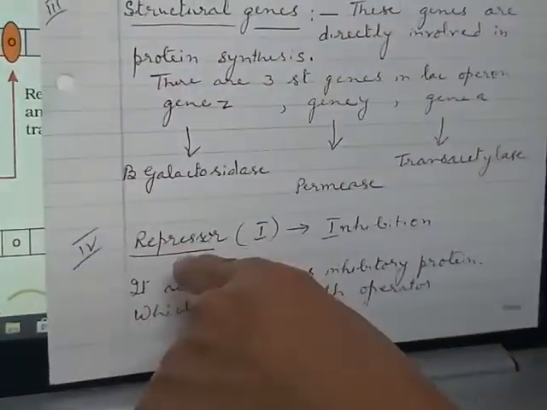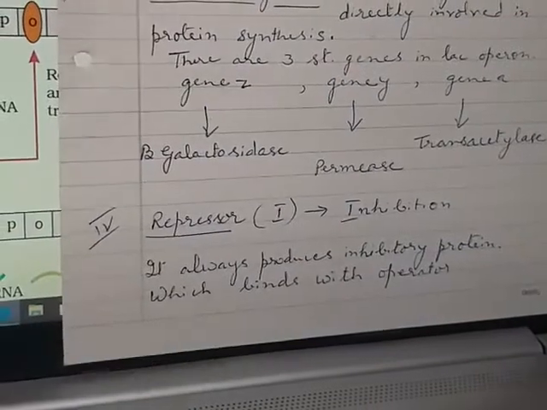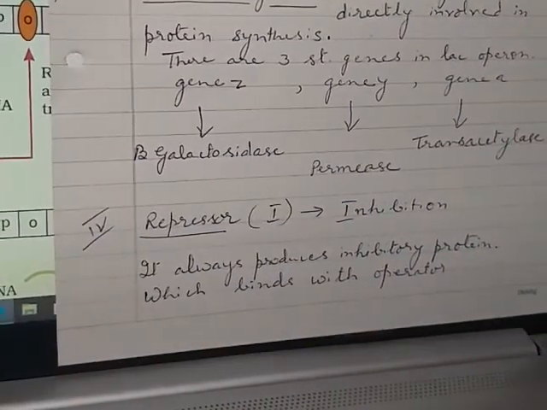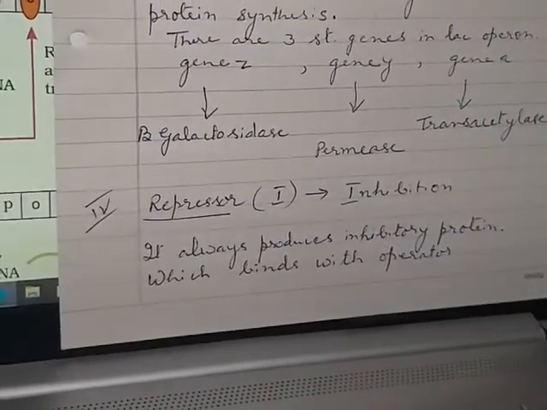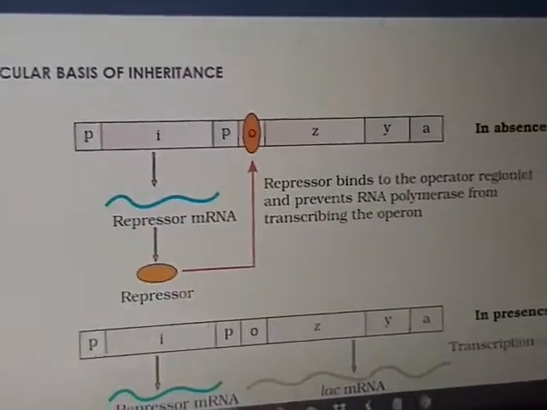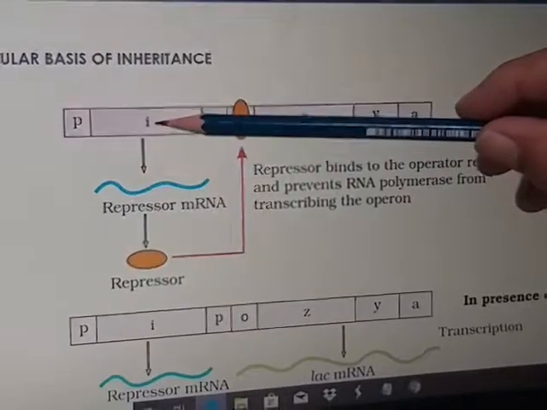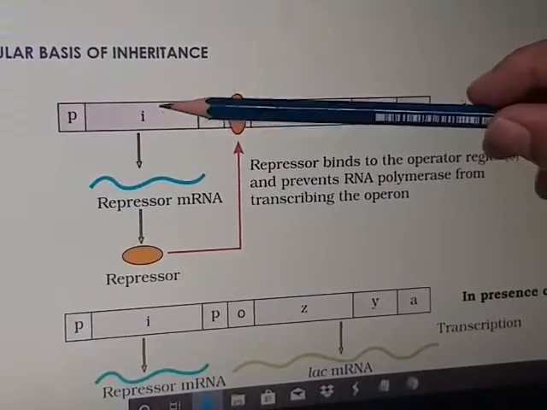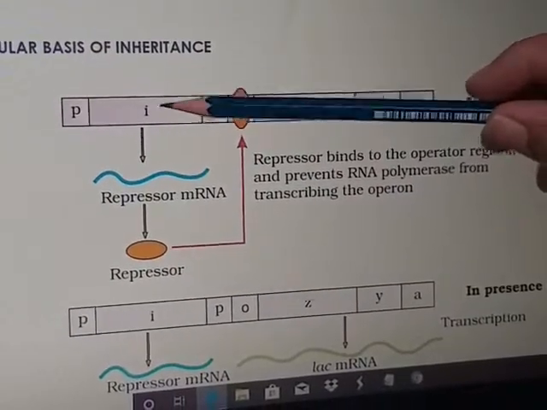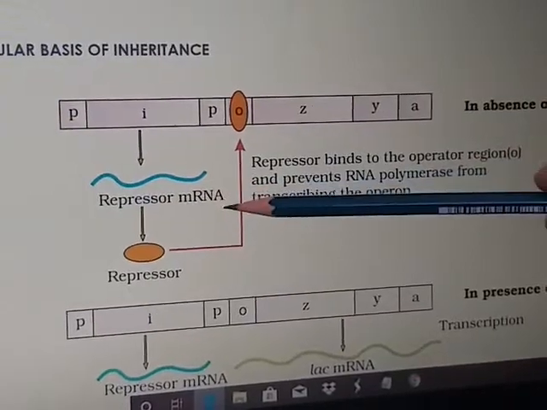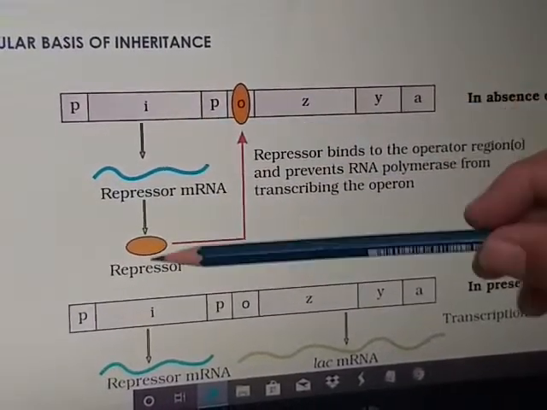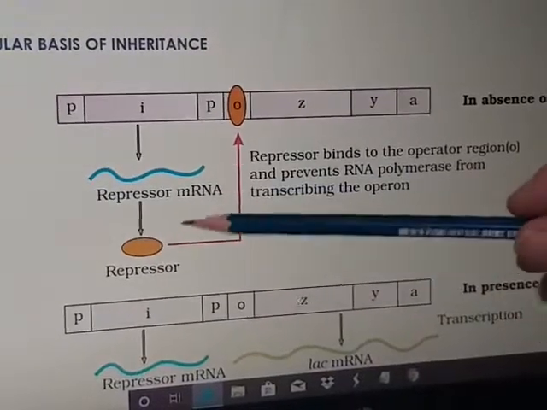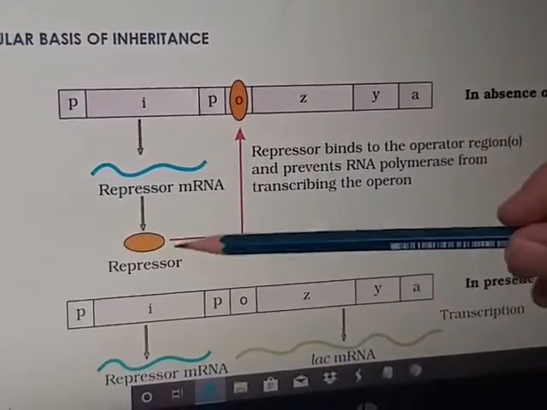And then next is the repressor, I, or the inhibitor. It always produces inhibitory protein which binds with the operator. This is the repressor, indicated with I. I is for inhibition. It makes its own messenger RNA, and then the repressor protein. It is simply making the protein. The protein is called repressor protein, which is the inhibitory protein.